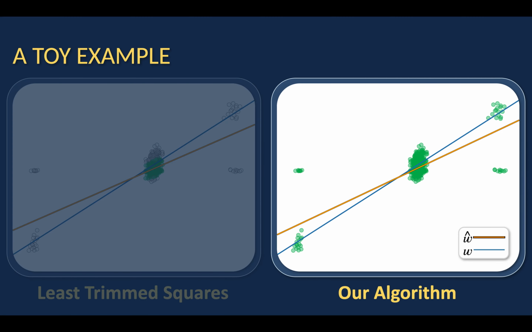Now our algorithm is going to avoid this pitfall, because after we come up with W hat, which is our ordinary least squares estimator, we update the set S, and it's going to include not only some points in this middle cluster, it's also going to include points in the bottom left cluster and the top right cluster. And the reason for this is because of this subsampling constraint. It enforces that the covariance of the points selected by S subsamples the covariance of the entire data set. And that's why this works, and that's the key point.